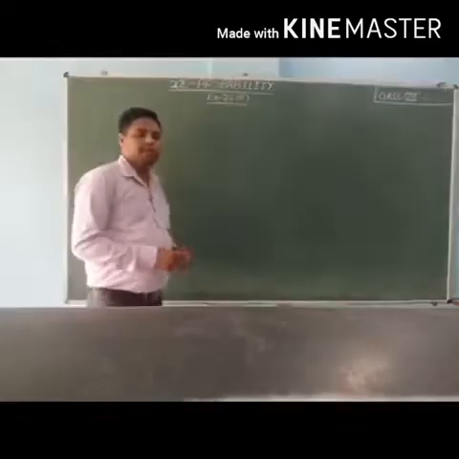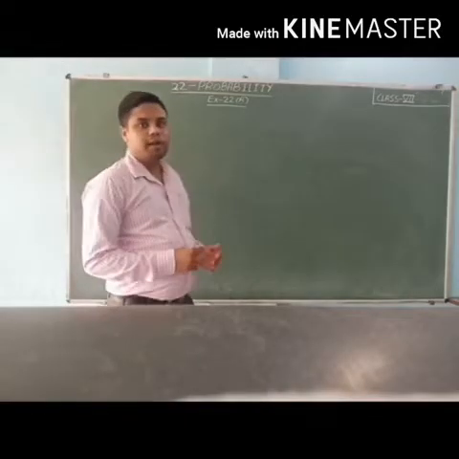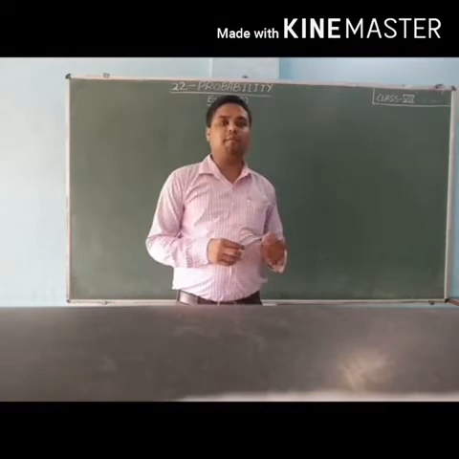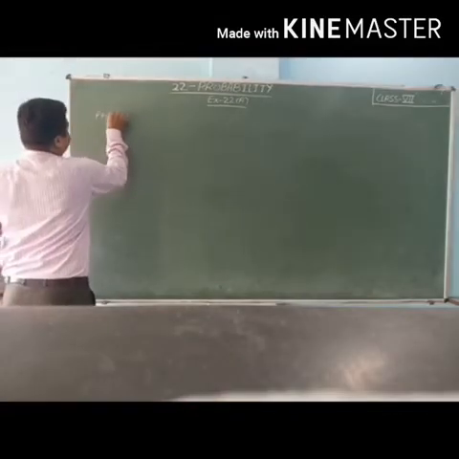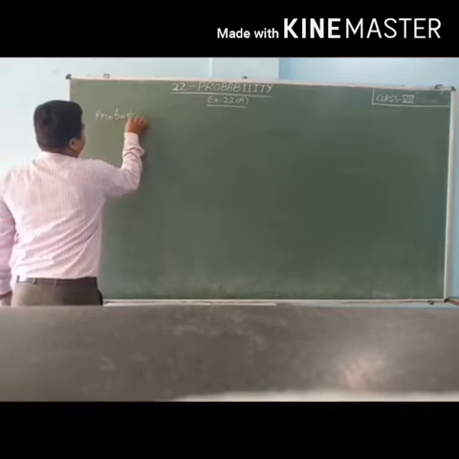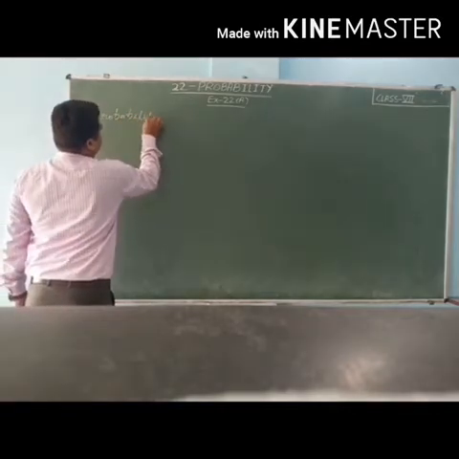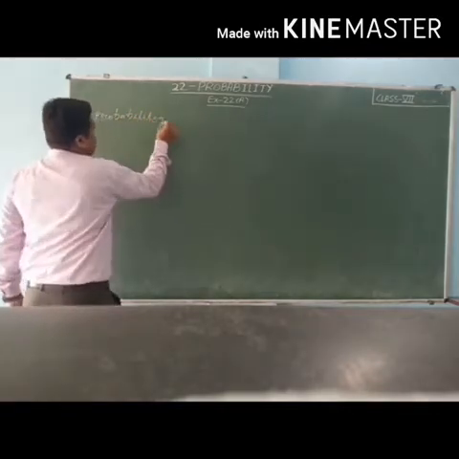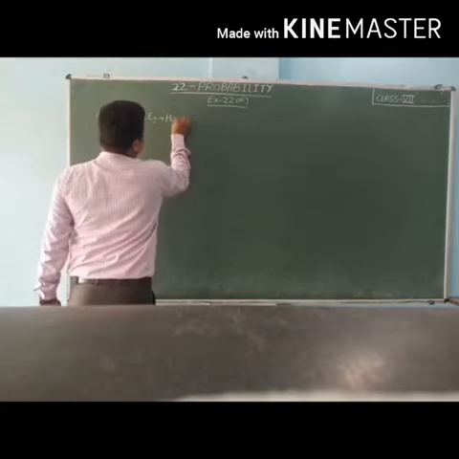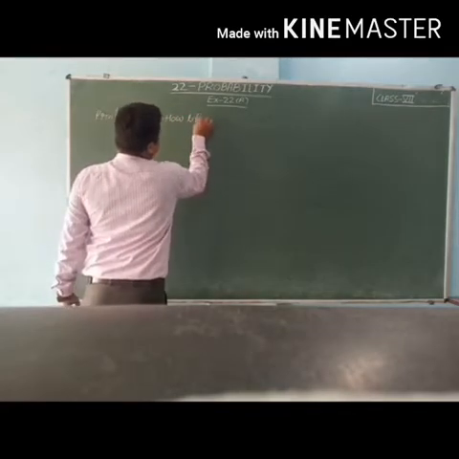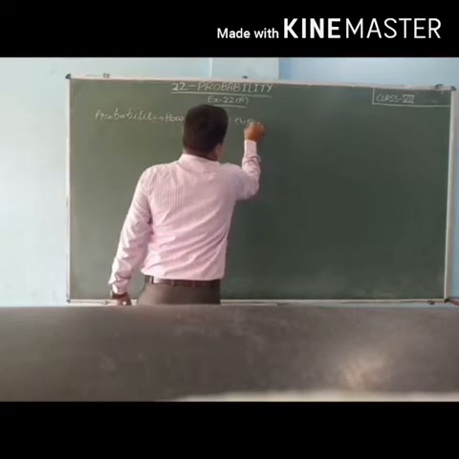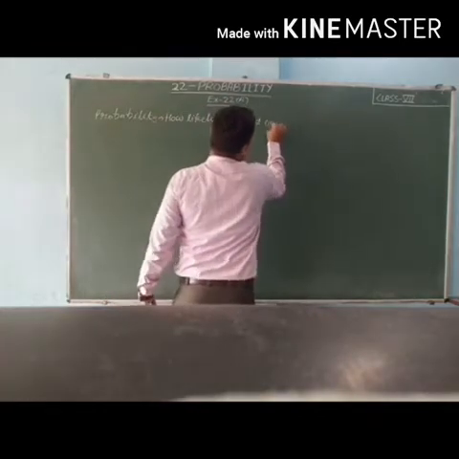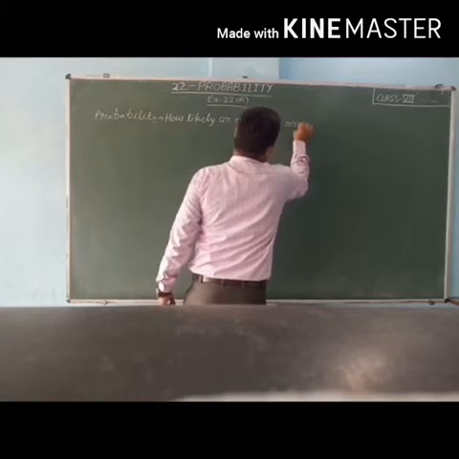That is probability. So first of all, we will understand the meaning of probability. Probability means how likely an event can occur.